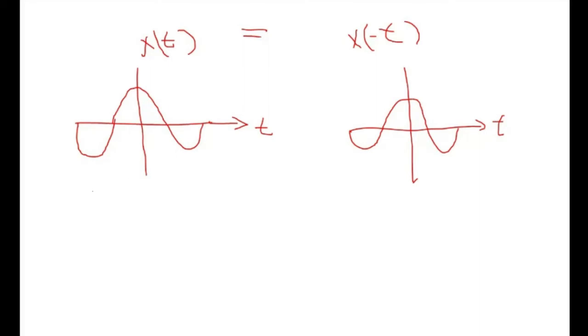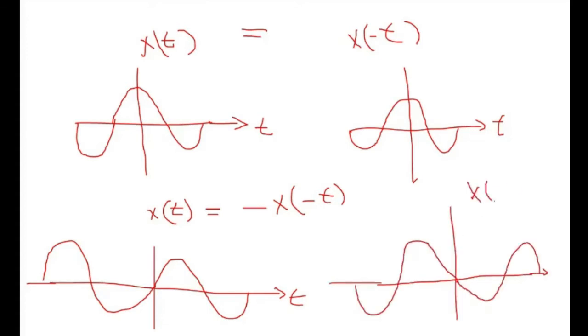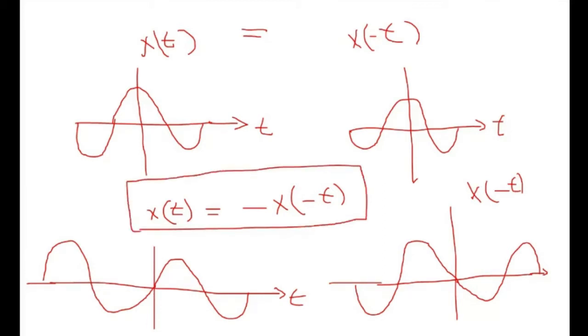Similarly, if x(t) is equal to minus of x(-t), that is considered an odd signal. For example, consider a sine wave as x(t). Now, if I want to plot x(-t), it will be the mirror image on the y-axis, so this will be something like this. This is our x(-t). And if we compare these two, that is nothing but the mirror image on the x-axis, right? So that's why we can say here x(t) is equal to minus of x(-t). That's why these signals are known as odd signals.